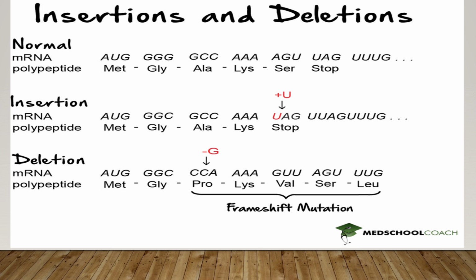Then it becomes CCA, which codes for proline. Instead of alanine, it codes for proline. That means it codes for a completely different protein.